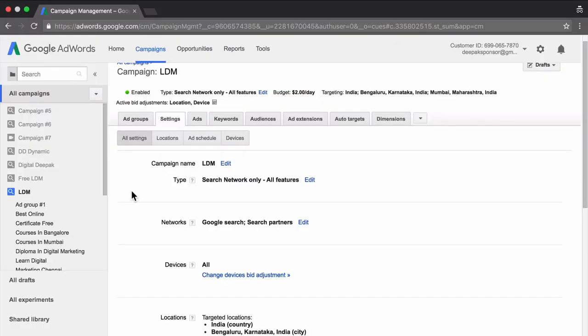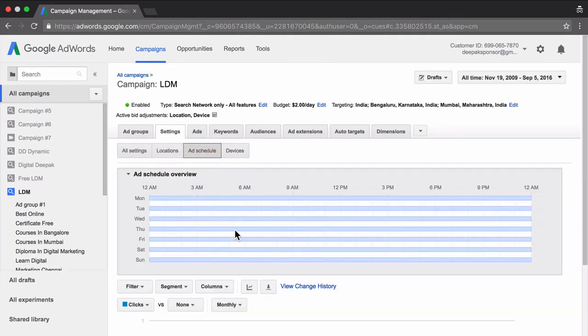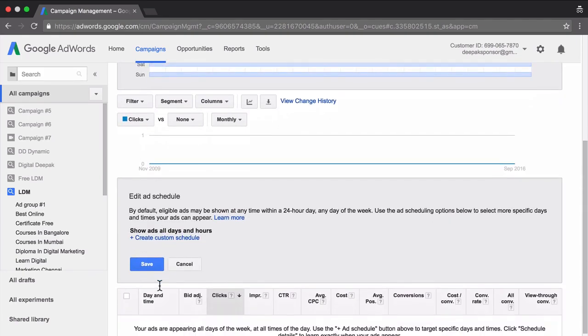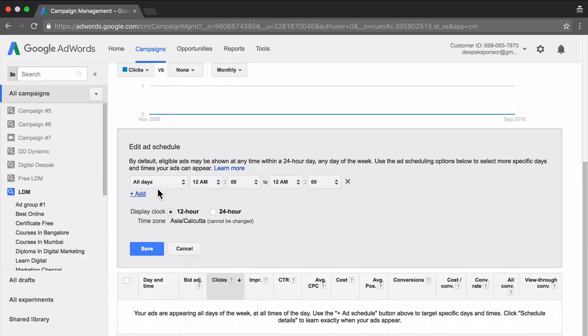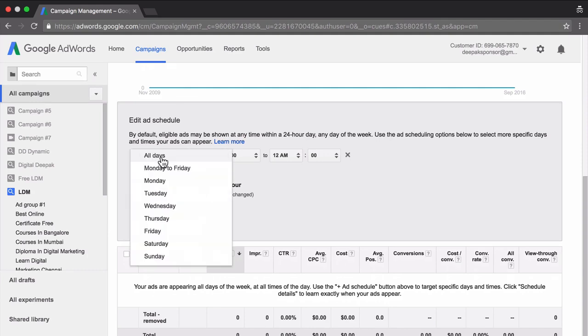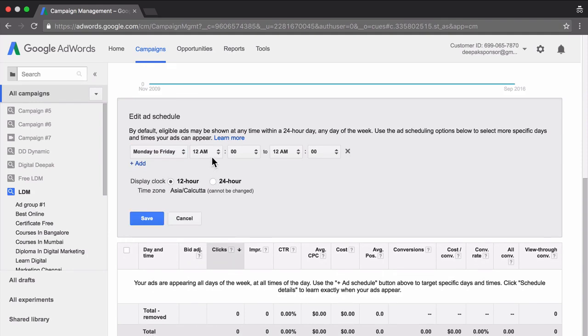To do ad scheduling, click on the add schedule button. So here you can add a new schedule. Click on add schedule. Create a custom schedule. You can make it Monday to Friday and exclude the weekends.